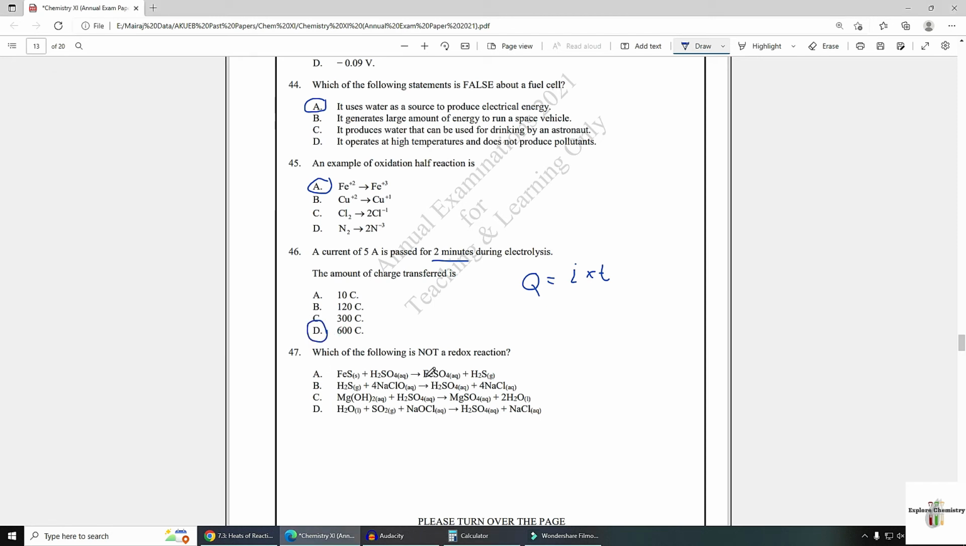Okay, number 47. Which of the following is not a redox reaction? Where there is no change in oxidation number, that equation is not a redox reaction. Here sulfur's oxidation state is changing from -2 to +6, means this is a redox reaction. Here also sulfur's oxidation state is changing. Option C is the answer, where magnesium oxidation state is the same, +2, hydroxyl and hydrogen oxidation states, even sulfur oxidation states are the same, +6 and +6. Here also it is changing from +4 to +6. So option C is the correct answer.